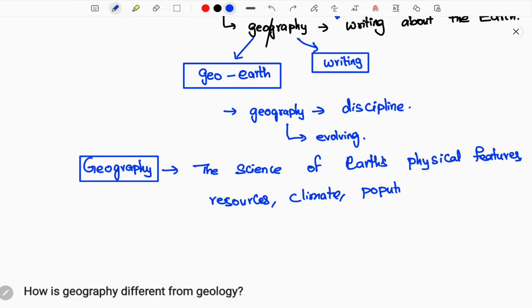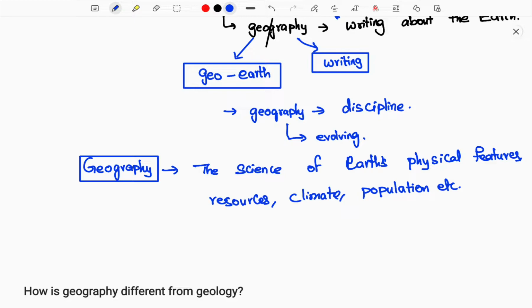Everything will be studied through the so-called geography. It is a science where it studies several concepts that are related to the geography. Here the perfect definition of geography is the science of the earth, physical features, resources, climate and populations. So this will be the perfect definition, and you need to use it regularly when you are writing exams.